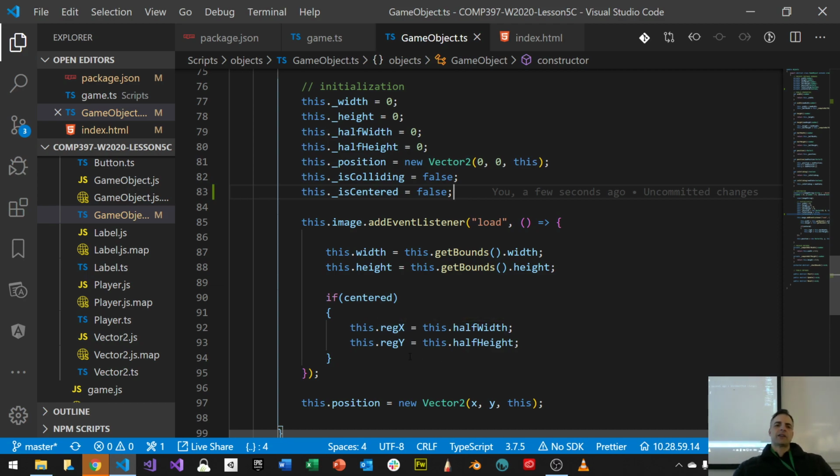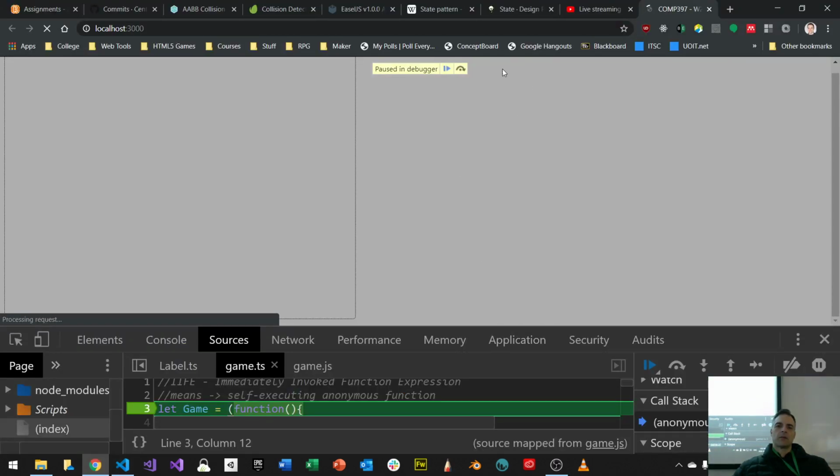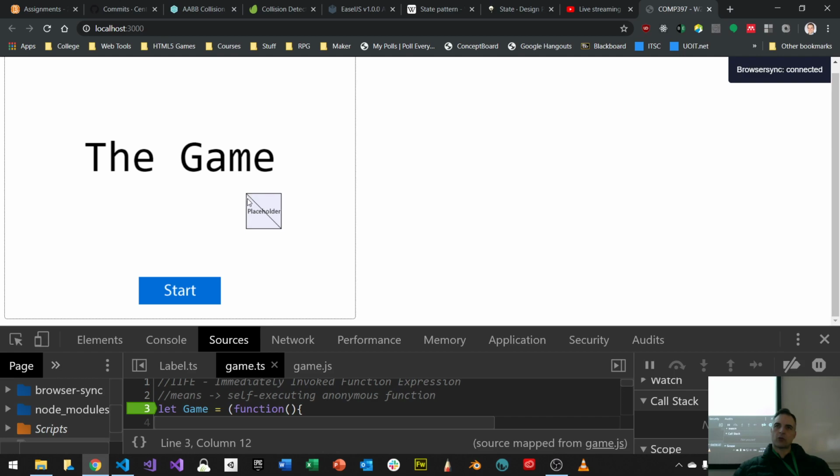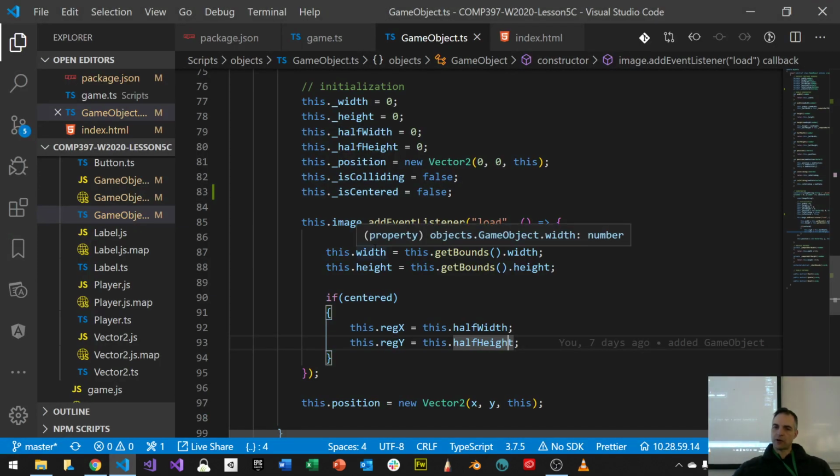Now, I know that somewhere down the line, I want to be able to center my object from outside. I want to be able to say is centered true. And then if it's centered true, it just takes my object, measures it, and then centers my object. So the anchor point becomes center. Because right now, when I look at my object, my anchor point is not centered. It's the top left corner of my object. See? Right where my mouse points, top left corner. And I don't want that. I want to be able to switch it around if I want.